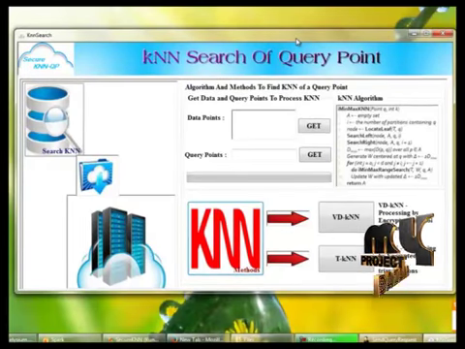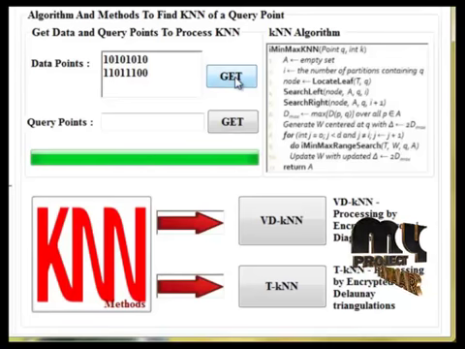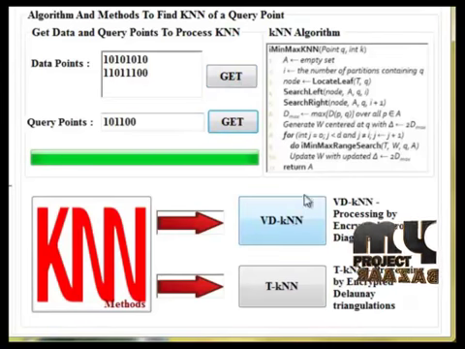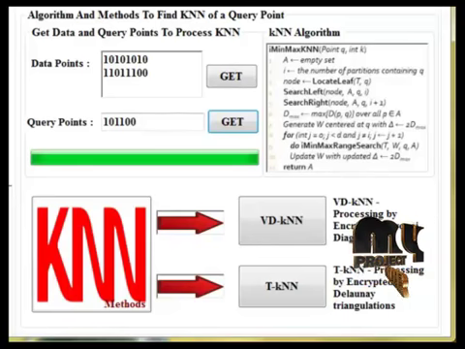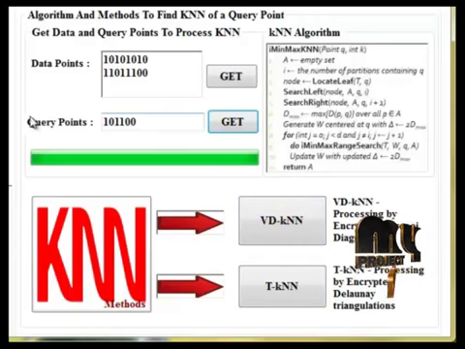To search the kNN for the query point, we have to get the data points by clicking the get button, and we have to get the query points. And we have two methods for finding the nearest neighbor search. First one is the Voronoi diagram and another one is the Delaunay triangulation diagram. Both are generated based on encrypted data points and query points.